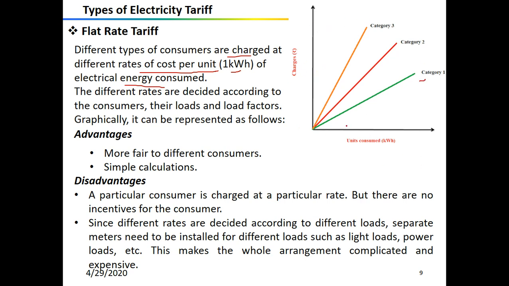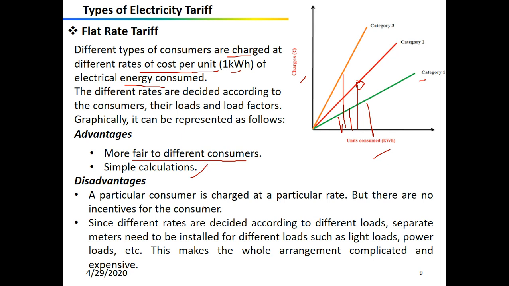For this category, you will see that the rate is different. For this category, if you take the slope of this line, you can find out the rate charged per unit. This slope is different, so the rate is different for different consumers. Importantly, the advantage is that it is more fair to different consumers, because they know how much energy they are consuming, and the calculation is simple.